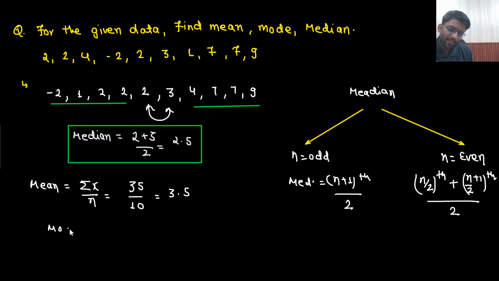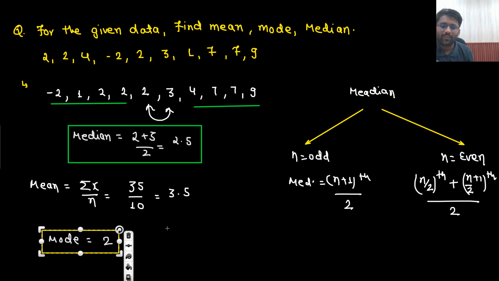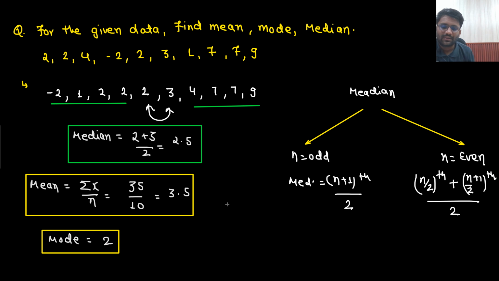And what is the mode? The number which is repeated most of the times, which is 2. So I hope you know the basic meaning of mean, median and mode. Mode is the number which is repeated most of the times. Mean simply means the addition of all of them divided by the number of terms, simply average.